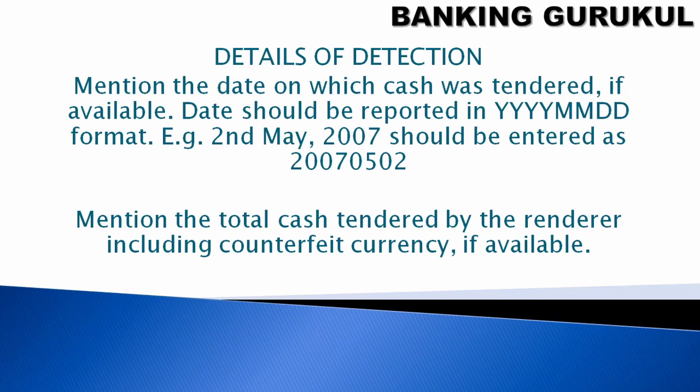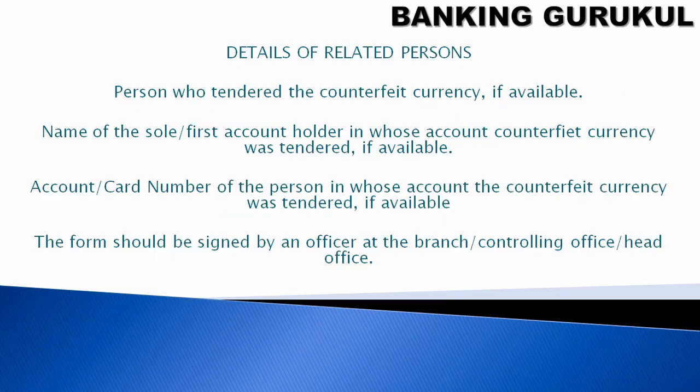Details section. Mention the date on which the cash transaction was tendered. If available, the date should be reported in YYYYMMDD format. I have given one example for 2nd May 2007. Mention the total cash tendered by the tenderer, including the counterfeit currency if available. For example, you find some 1000 rupee fake notes out of 1 lakh rupees. You have to mention 1 lakh, and you also have to mention the counterfeit currency amount.